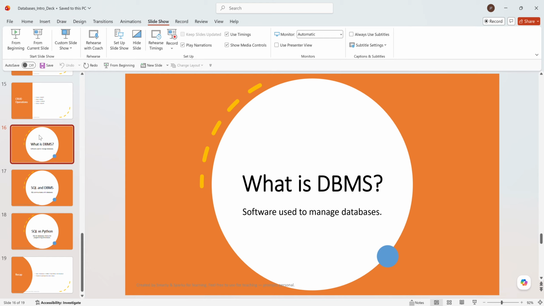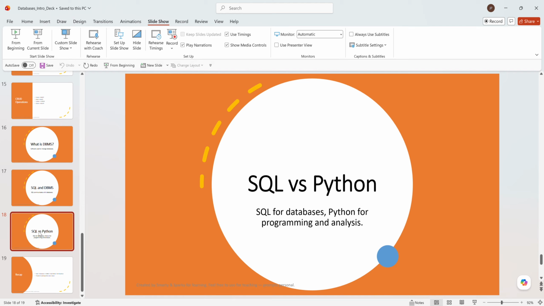It is a software system that provides the interfaces and tools needed to store, organize, and manage data. We will understand this slowly, step by step.